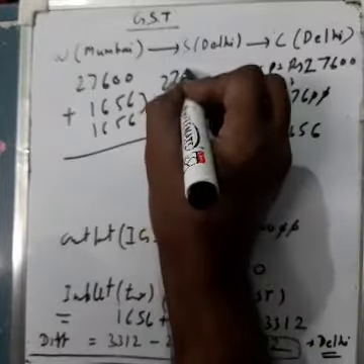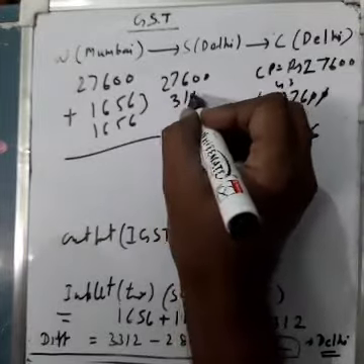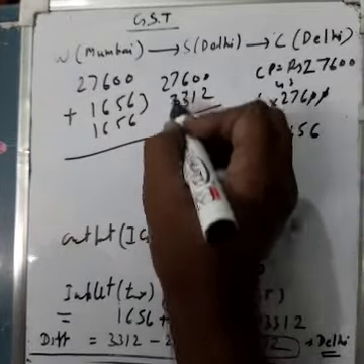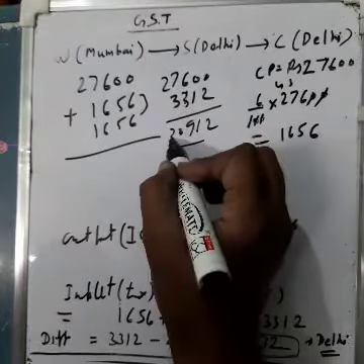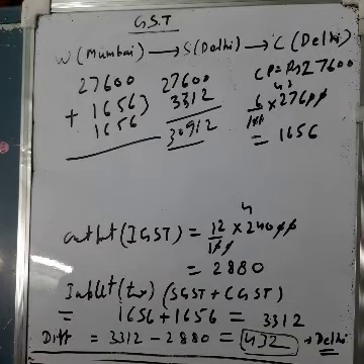So 27,600 plus 3312, we will add, so 30,912 is coming. So the consumer will pay this amount, 30,912. This was the second part: what amount the consumer pays for the article.